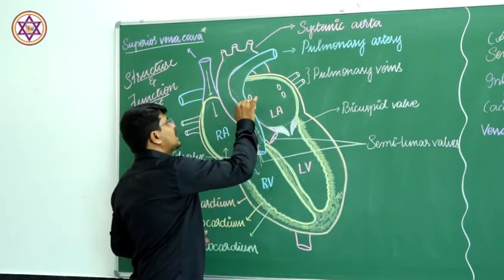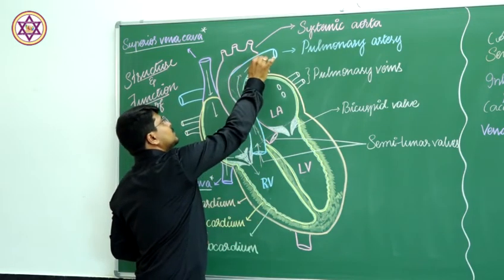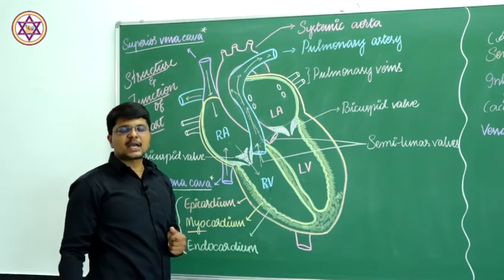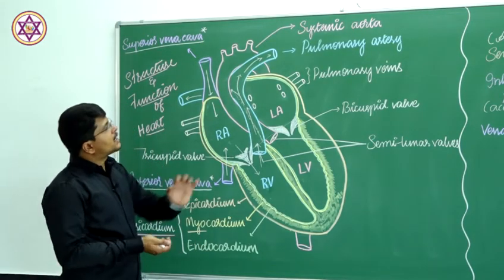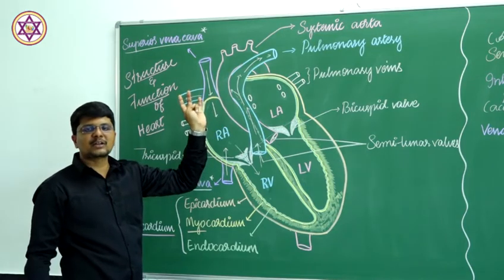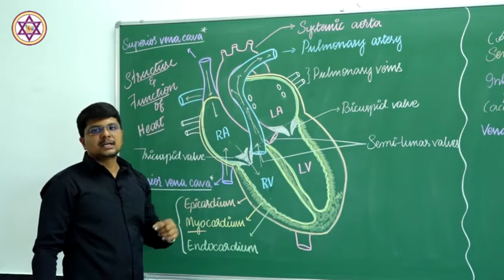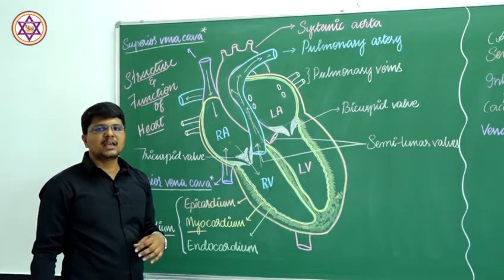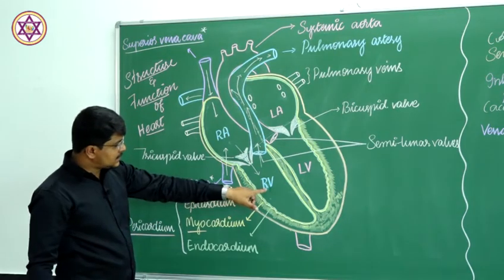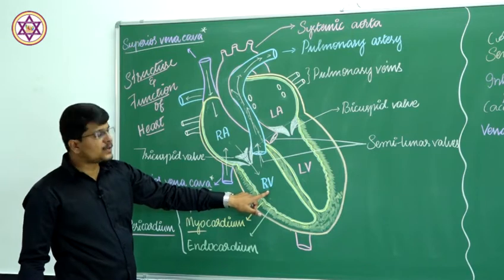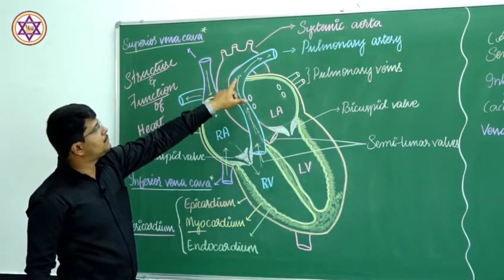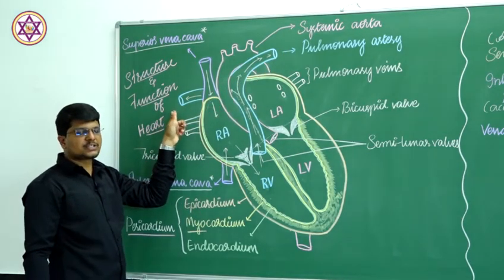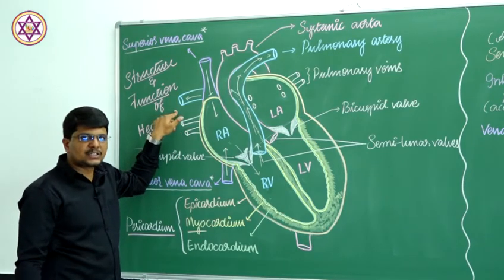The pulmonary artery carries deoxygenated blood to the right and left lung for the purification. Purification, in the sense, is giving out of the carbon dioxide and adding up, or diffusion, of the oxygen. For that, the deoxygenated blood present in the right ventricle is pumped through the pulmonary artery to the left lung and to the right lung. This is about the traveling of the deoxygenated blood.